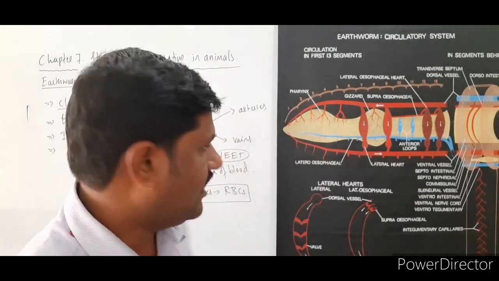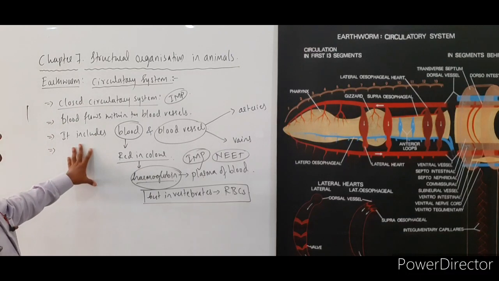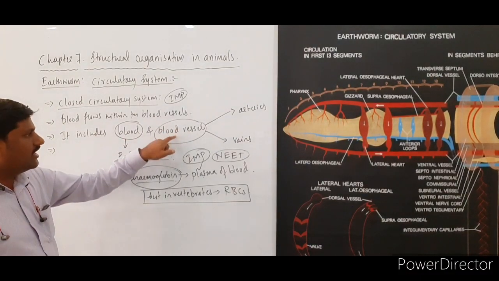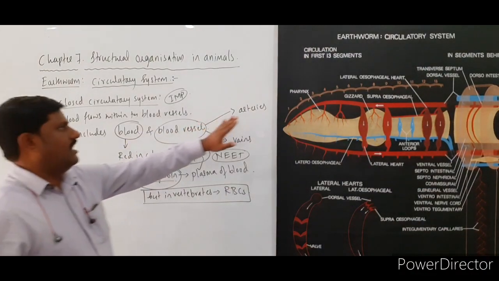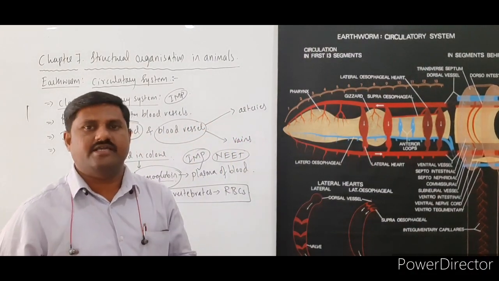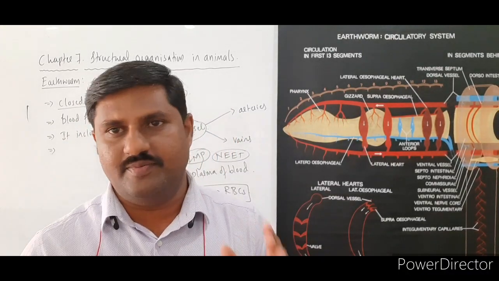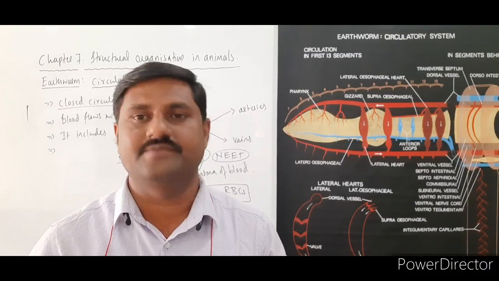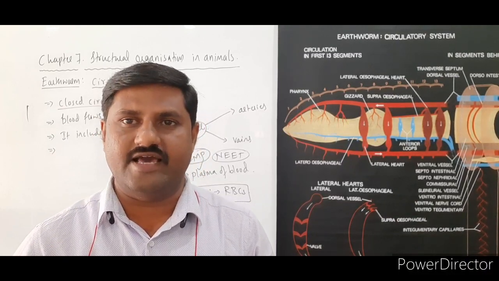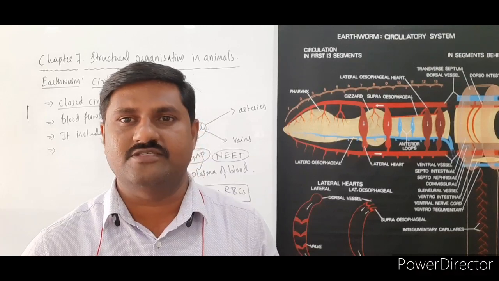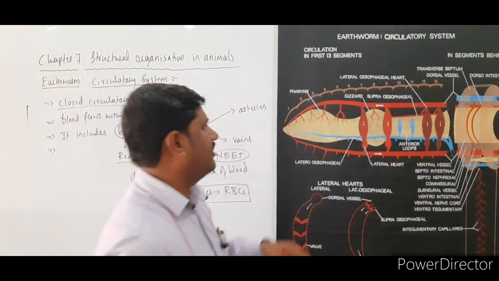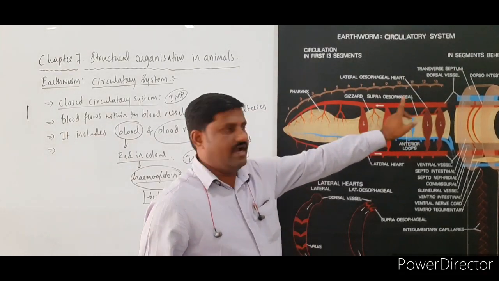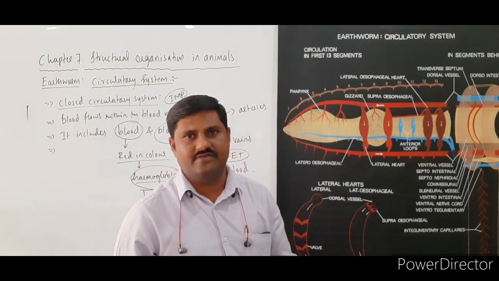So this is how the system that includes the blood as well as blood vessels. What kind of blood vessels are here? Arteries and veins I said, but here three kinds of blood vessels that we come across, based on their position itself, right? So what are those three types? First one is a dorsal vessel. On the dorsal side of the body you will find a large vessel, and that vessel is called the dorsal vessel.